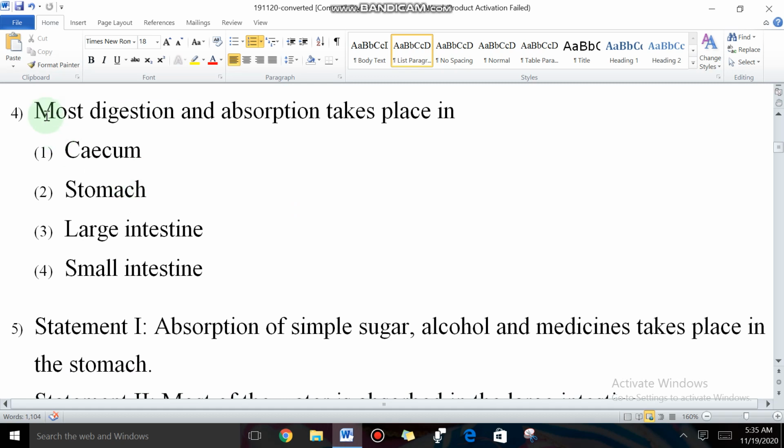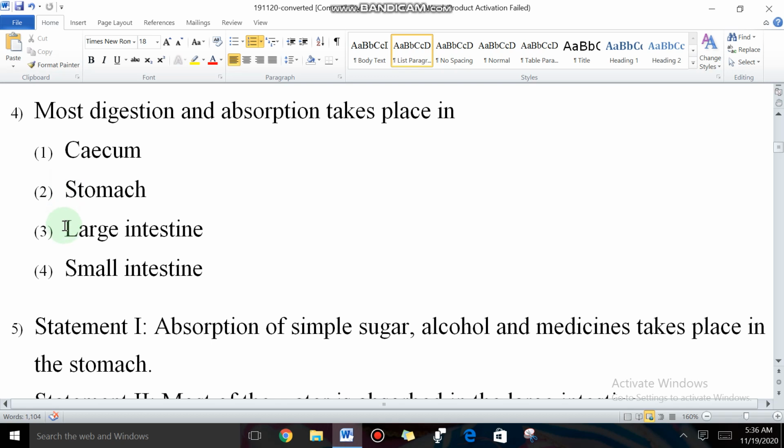Most digestion and absorption takes place in. Options: cecum, stomach, large intestine, and small intestine. In the cecum, part of the large intestine? No. Stomach? In the stomach, only partial digestion takes place; protein digestion is initiated.